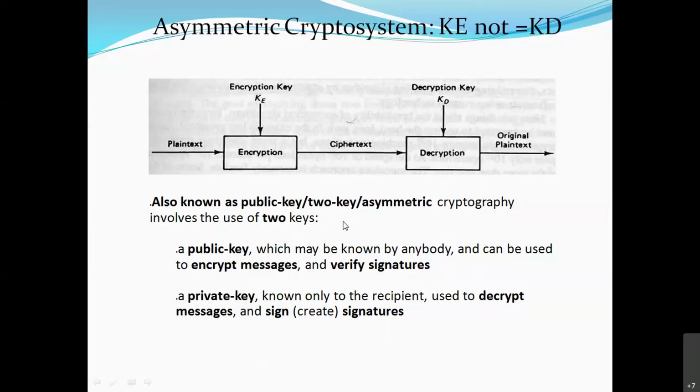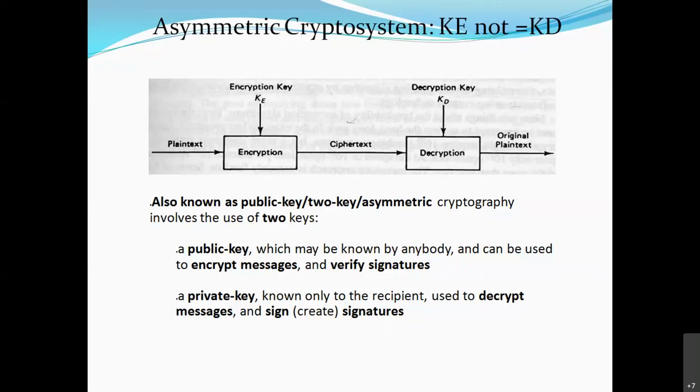Now, a user. I am a user, Rohini is the user. I want to send a message to user B. As a user, I will have two keys. Every user will have two keys, one used for encryption, one used for decryption. One key is known as the public key and another key is known as the private key. So Rohini as a user will have two keys: my public key and my private key.